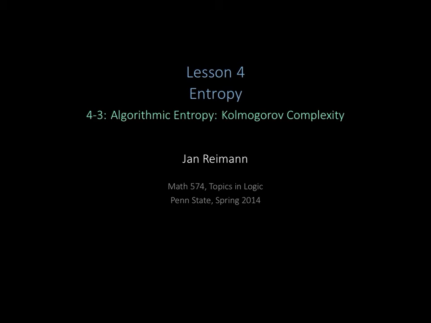In this lecture, we will define an algorithmic variant of entropy that is commonly known now as Kolmogorov complexity. So in the previous lecture, we looked at entropy from the probabilistic and information theoretic point of view, namely through random variables. Now we're looking at it from the computational point of view.